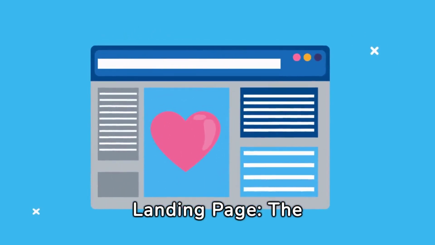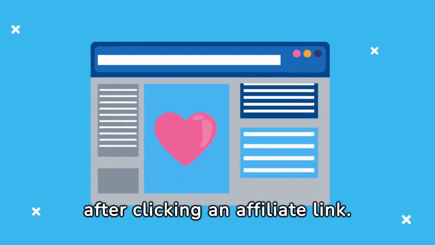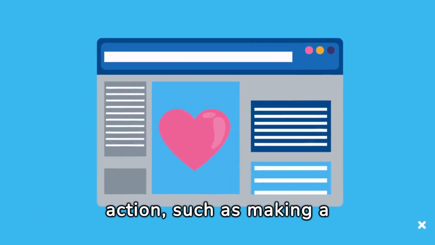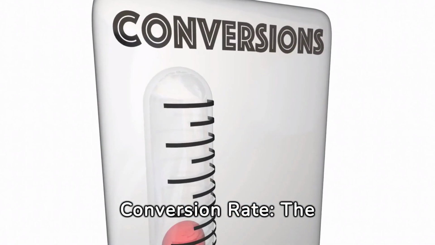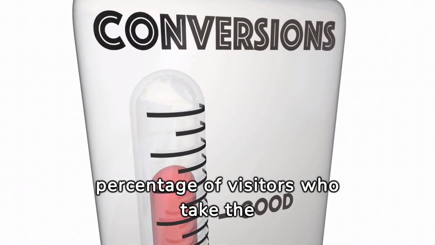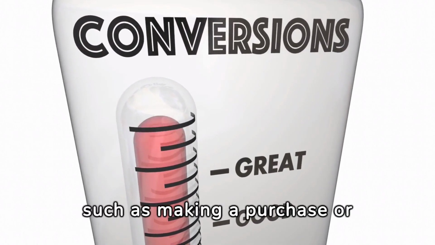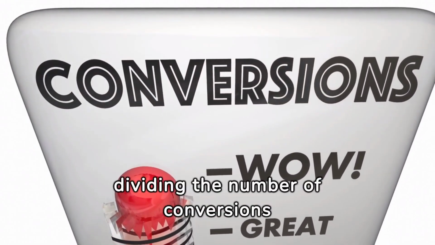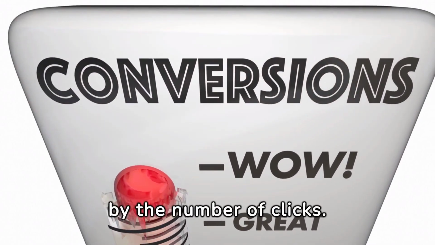Landing page, the web page a user lands on after clicking an affiliate link. It is designed to encourage a specific action, such as making a purchase. Conversion rate, the percentage of visitors who take the desired action, such as making a purchase or filling out a form. It is calculated by dividing the number of conversions by the number of clicks.